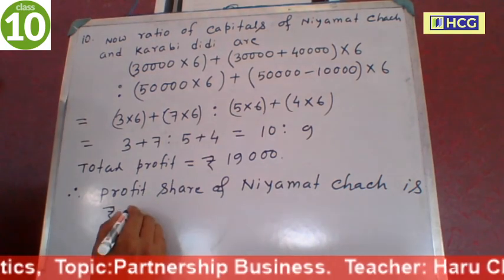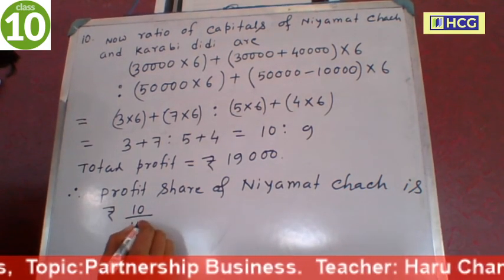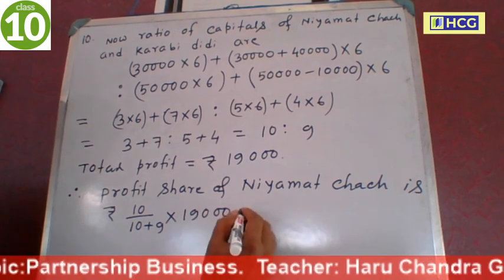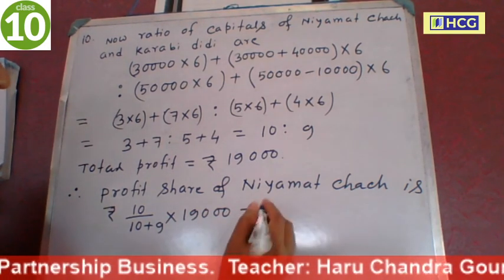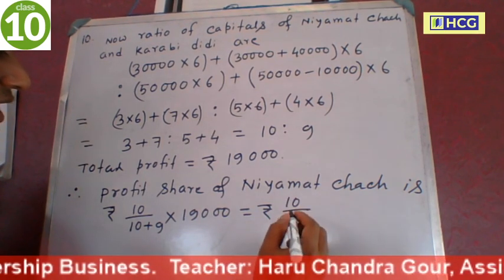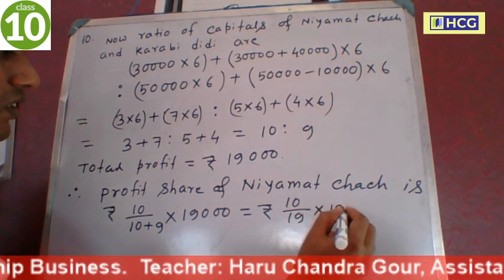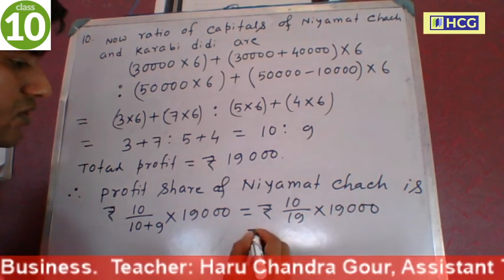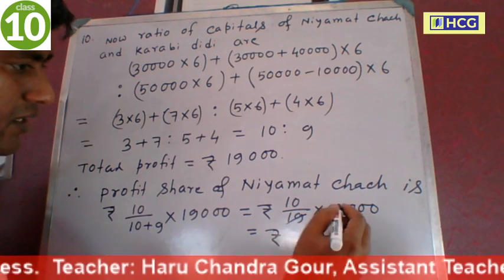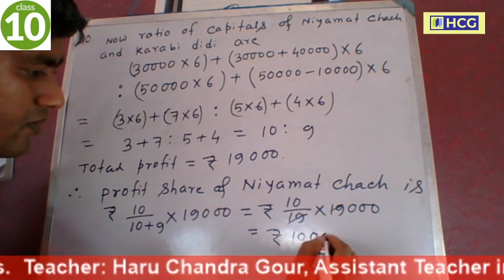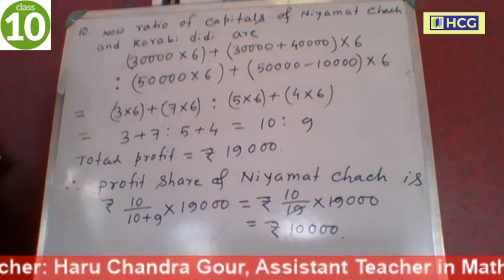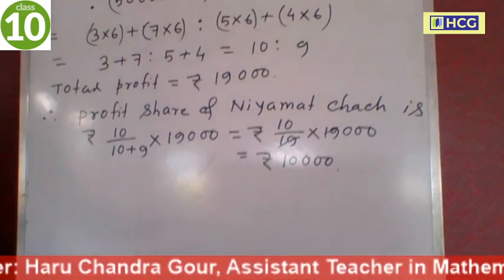The ratio is 10 is to 9, so 10 by 10 plus 9 into 19,000. So this is equal to rupees 10 by 10 plus 9 is 19 into 19,000. Now this is equal to rupees, 19 cancels, 10,000. The profit share of Niyamot Chacha is 10,000